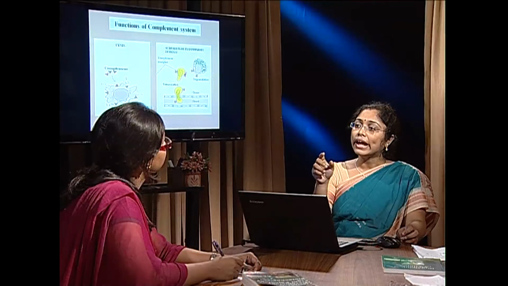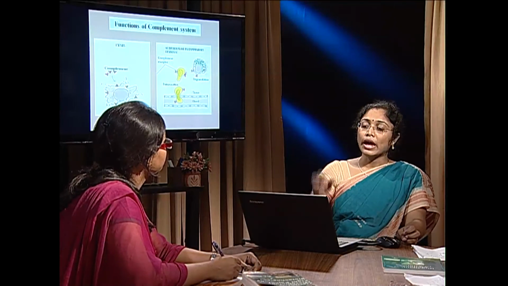And apart from forming pores or MAC, there are several other functions for the complement system. When the complement system is activated, many of the molecules are cleaved into two fragments, a larger fragment and a smaller fragment. The smaller fragments are designated by A, like C3a, C4a, C5a. And all these smaller fragments are called anaphylatoxins because they induce inflammation. Now what is inflammation?